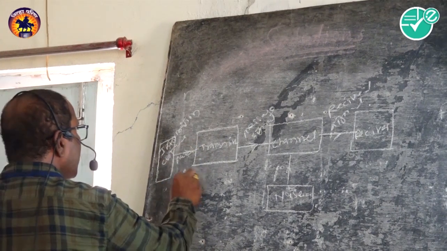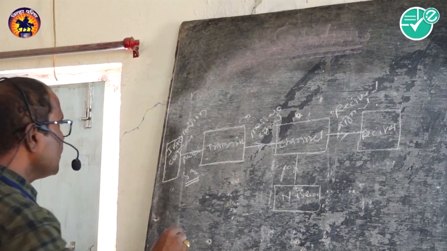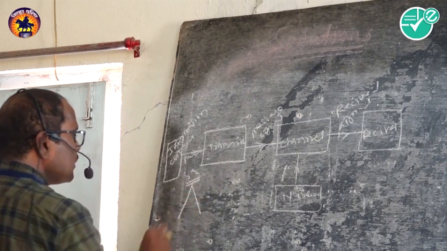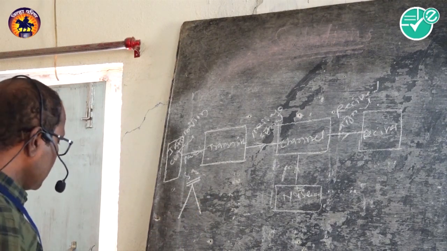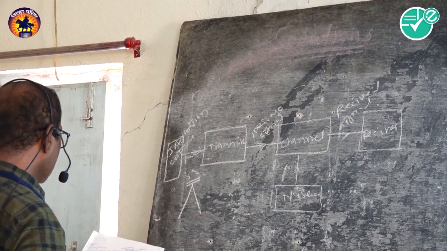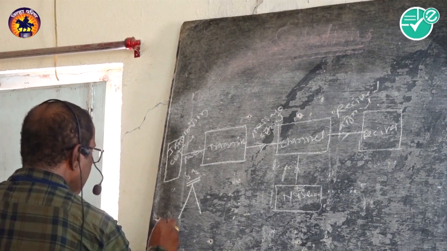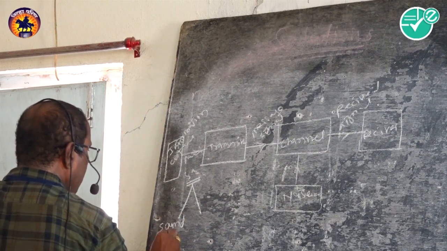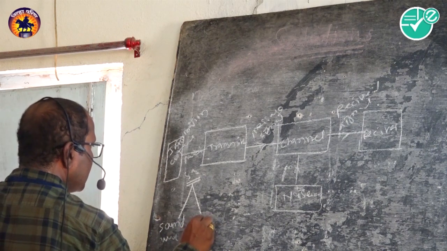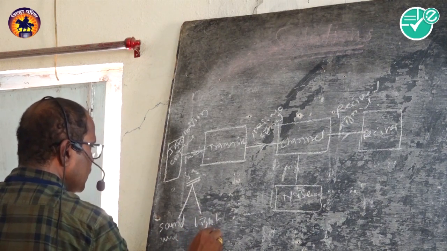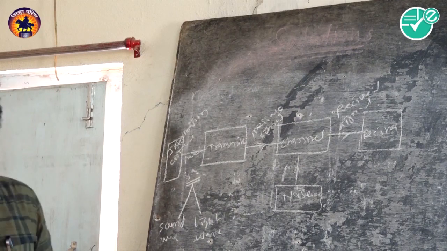This message signal is in the form of a wave. Dear students, in the form of a wave there are two kinds: first the sound wave, and another one the light wave. What is a sound wave and what is a light wave?